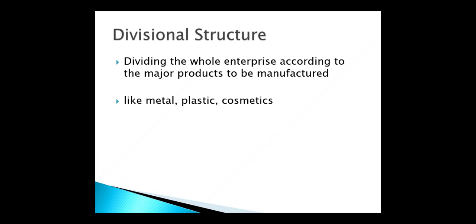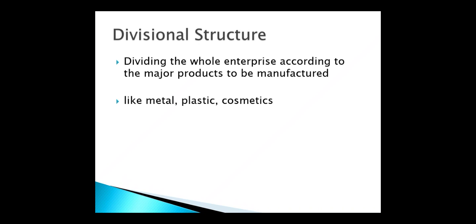Means what? Functional structure, all of you have cleared now. Functional structure means the whole organizing is divided according to the functions to be carried out within that organization. Like you can take the example of planning department, production department, quality department, sales department, marketing department. Means if the organizing is classified or divided according to the function, we call that a functional structure. Means more than product, they give importance to the function; they require functional specialization.